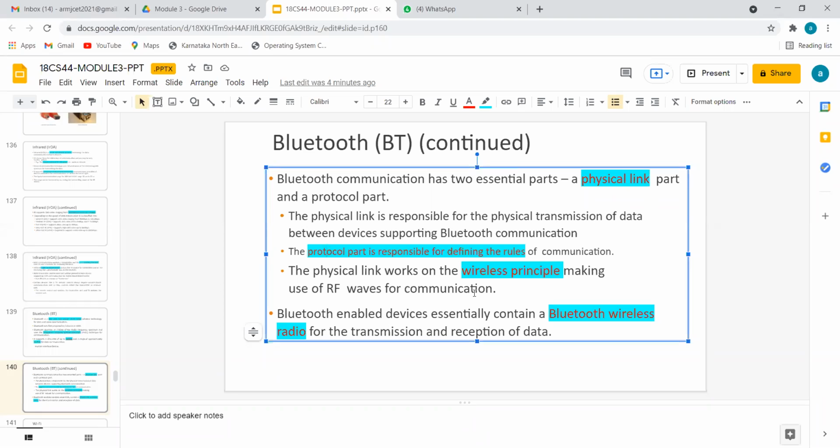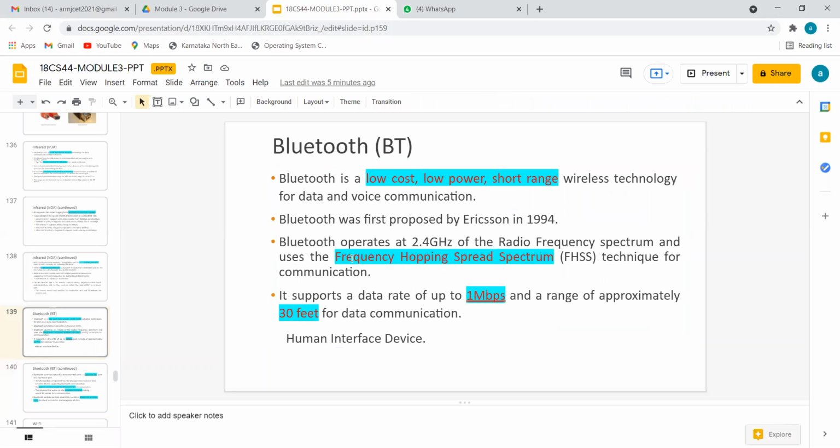And the third point is it's wireless. I hope you can easily analyze this, because we are not going to use any real wire for transmission of data over Bluetooth. As I mentioned, Bluetooth wireless uses radio signals. Radio signals means, you can see frequency division multiple access is there, no?